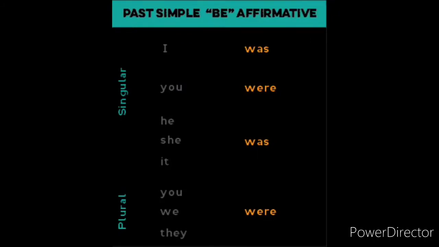For singular subject, he, she, it, we need to use was. In the plural form, for you, we, they, we need to use only were. So this is the be form of verb that we need to use in the simple past tense in the affirmative sentences.